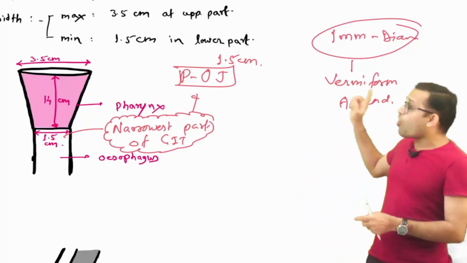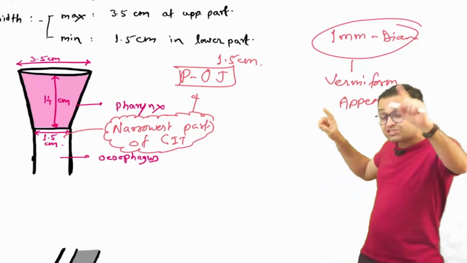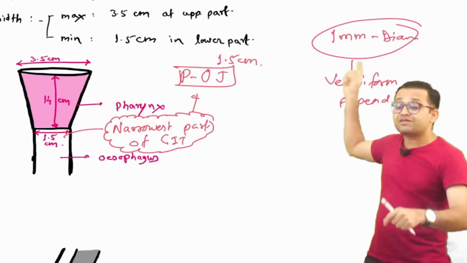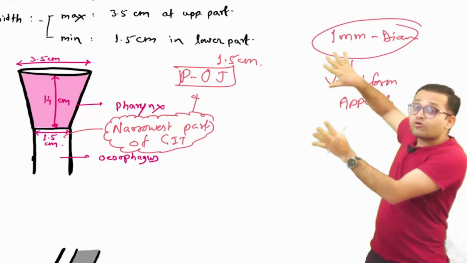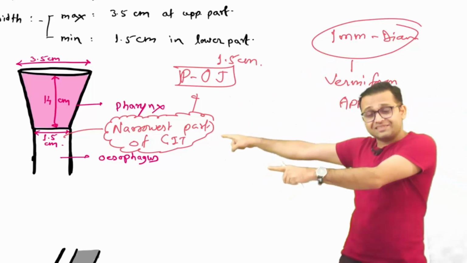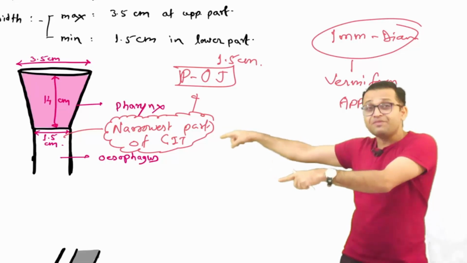So this is not the narrowest part. Yes, but anatomically, structurally, the narrowest part of the GIT is the vermiform appendix, 1 millimeter in diameter. But yes, if anatomy is not asked, and a clinical point is asked in your NEET PG, INICET, different kinds of exams, FMG exam, then what do you have to say?